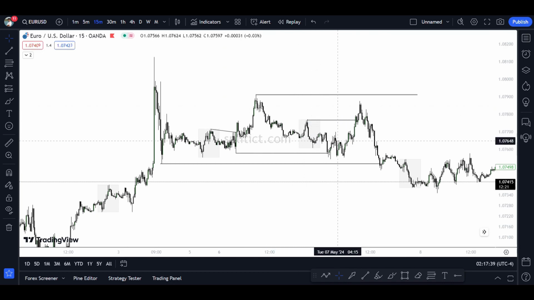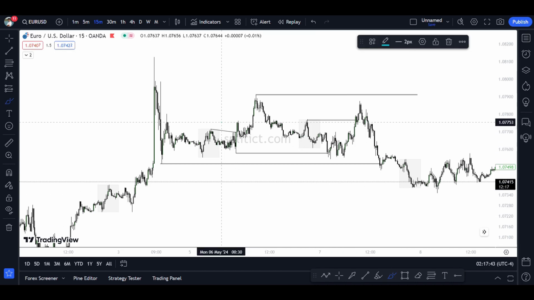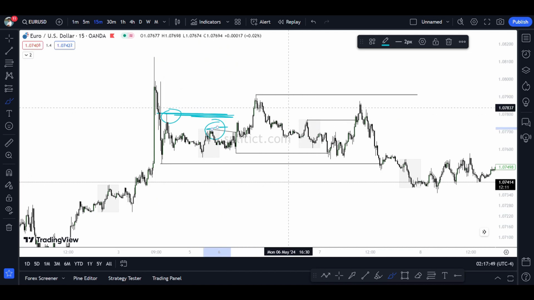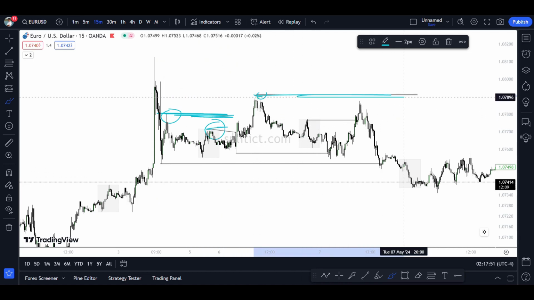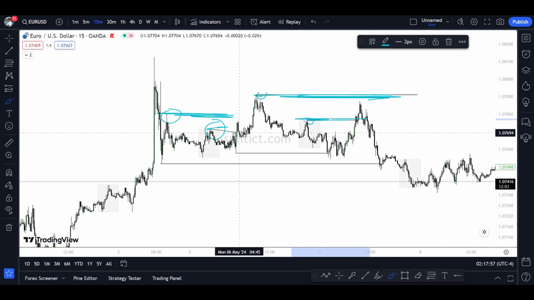Not because the timings matched, but you have to realize, look at this high and look at this high. This high is more convincing to retailers to put their stops. This high is not as convincing. Here there are stop losses, not here. Again, there might be stop losses over here. I might still be wrong, but I just took the chance because I considered this high to be a better liquidity point than this.